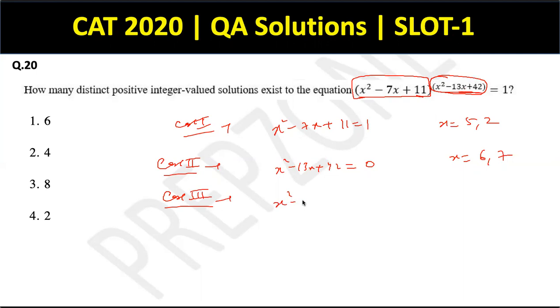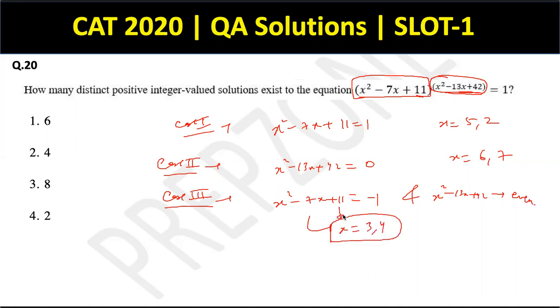So x square minus 7x plus 11 has to be equal to -1, and x square minus 13x plus 42 has to be even. So let's first solve this. So this will be 12. This means 3 and 4.